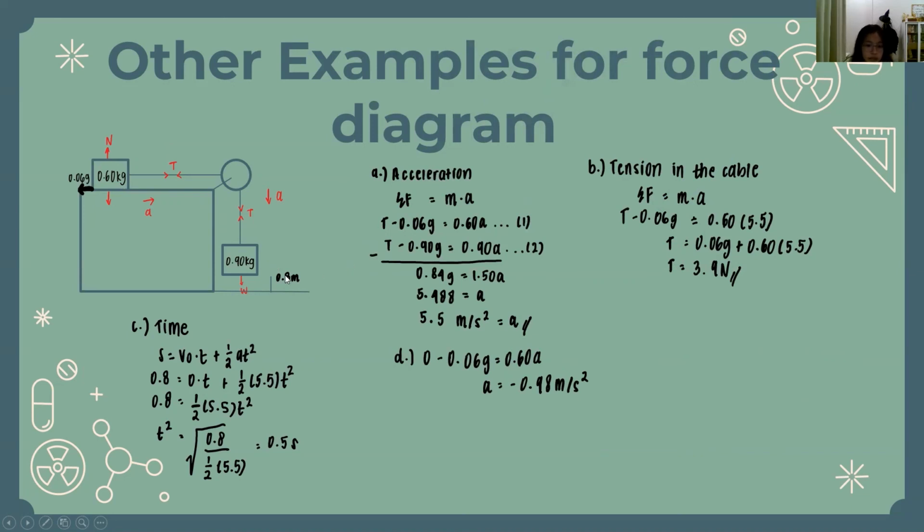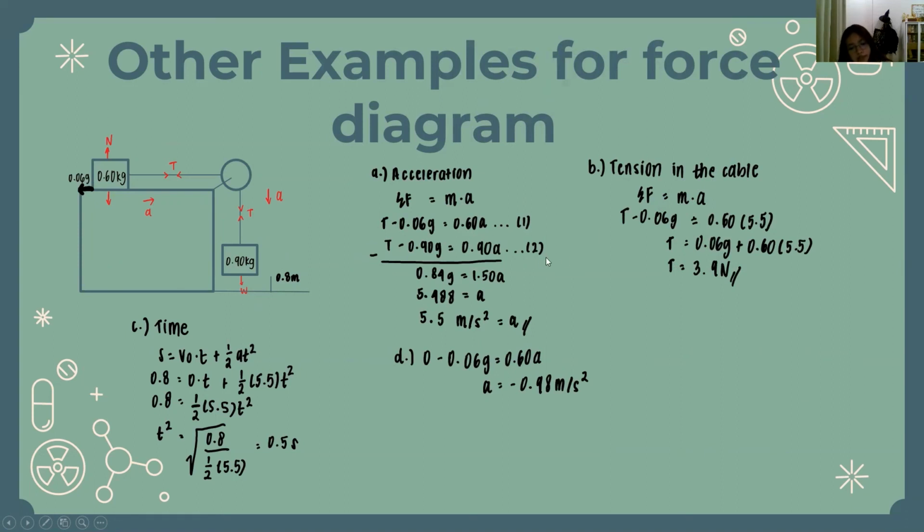And then equation 2, here we can see that T minus 0.90g from the weight here, W. The equation is m times g, right? Mass times the gravitational acceleration, so 0.90 times g equals the mass, which is 0.90 times a.